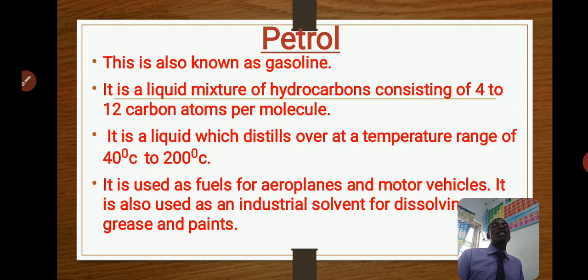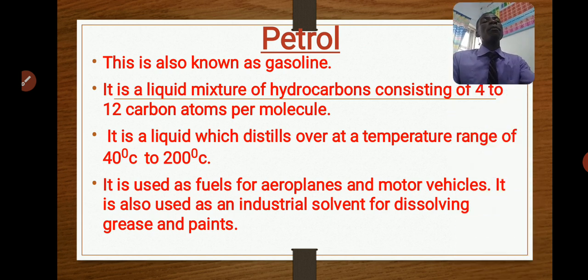Now the next, which is number 3, is petrol. Petrol is called gasoline. It contains hydrocarbons between 4 to 12 carbon atoms per molecule. Its boiling point is around 40 to 200.